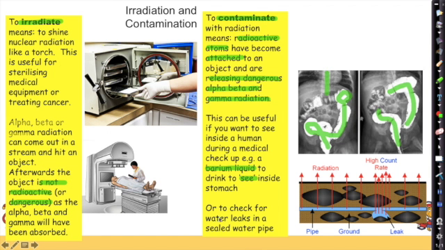We can also check for water leaks in a sealed water pipe. They would seal the ends off of the water pipe to find the leak. They would pump down a radioactive material, and we can call this contamination, to contaminate the water. And they'll be able to use a detector up above the ground to see where the highest amount of radiation is. And they'll notice that it's coming out from where the leak is. With more leak, there's more radioactive material there, so a bigger reading there. So both contamination and irradiation can be dangerous in the wrong situation, but also highly useful if it's got a purpose. And be prepared to explain in detail what it's used for and how they use it.